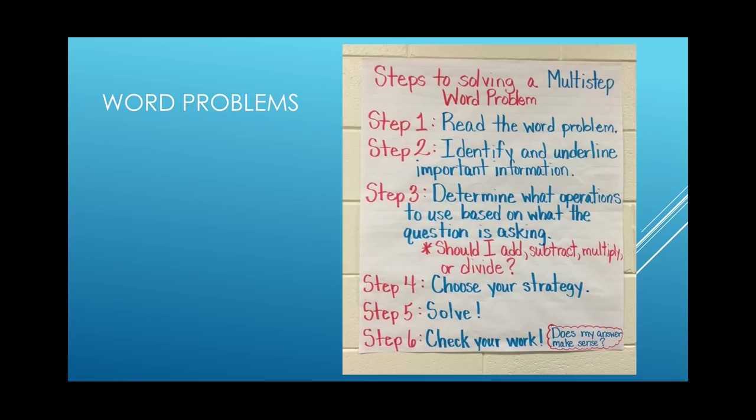Step number 4. Now choose your strategy. Means what? There are many methods to solve the sum. So you can choose your own method. You can use your own strategy. You decide which method you will follow. Then step number 5. You have to start the solution. Use your method and solve.